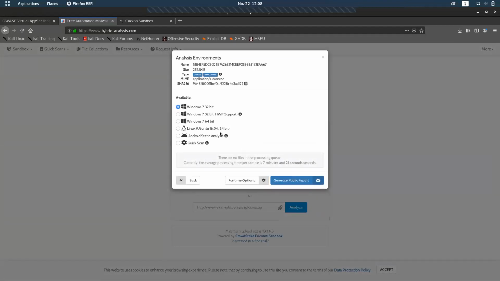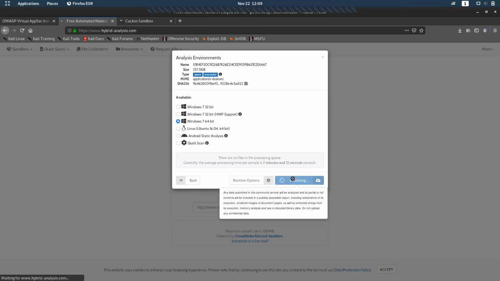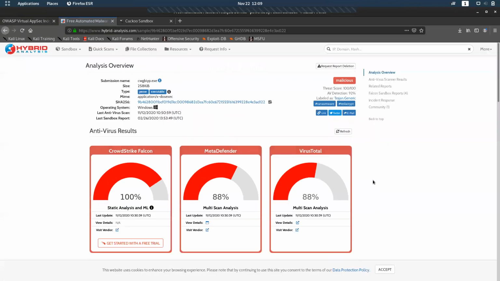So this application is asking where to analyze it, because if it is an APK, we have to analyze it in an Android device. If this particular malware is specified for Linux, we will be analyzing it on that. This one is for Windows, so I'm taking Windows 7 64-bit and generating a public report. Let's see what report it gives. It is cwgp.exe. This is the file name.